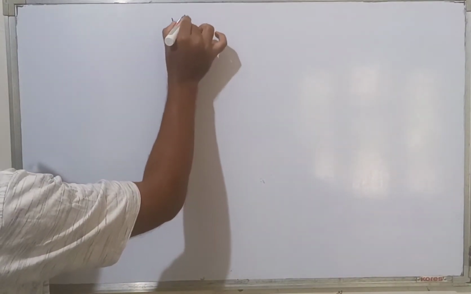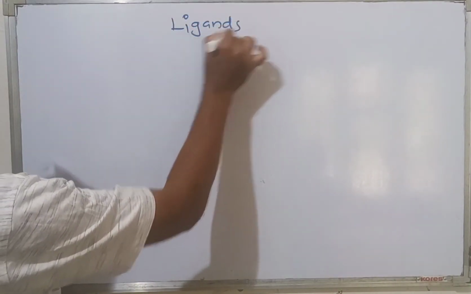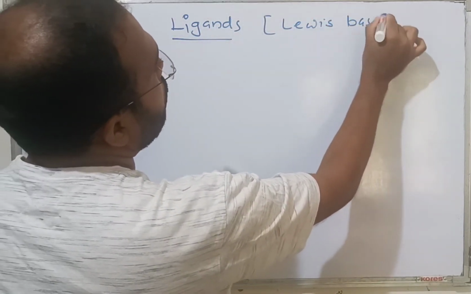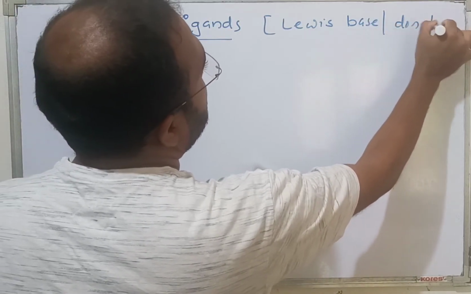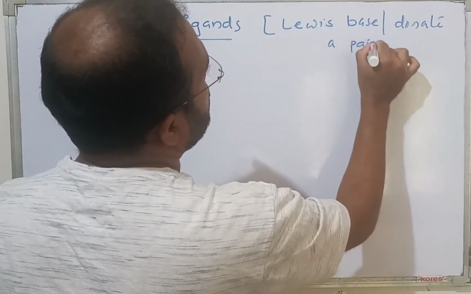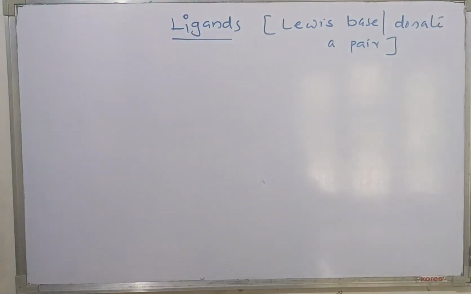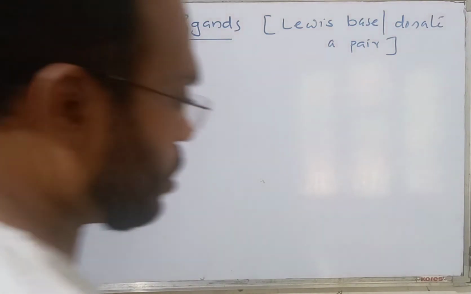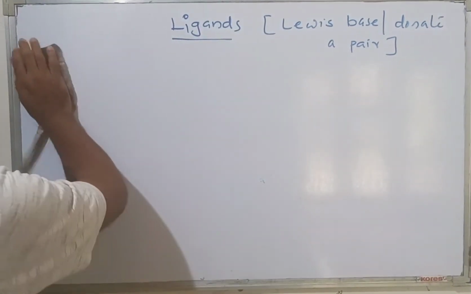Ligands are Lewis bases; they donate a pair of electrons. There are very detailed classifications of ligands, and ligands are classified in different ways. Anyway, let us discuss ligands in detail with their structure, name, etc.